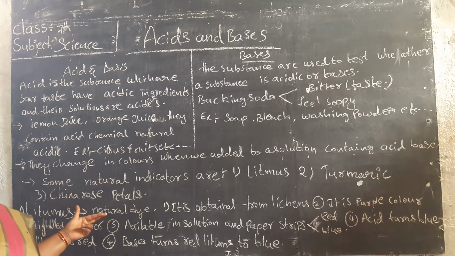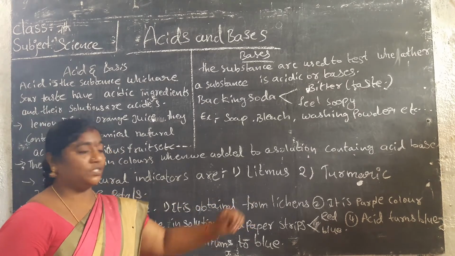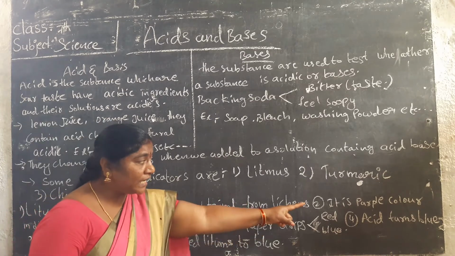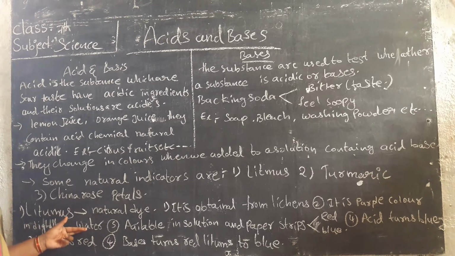Natural dye. Litmus is a natural dye. It is obtained from lichens. It is a purple color. In distilled water, it changes into a color.